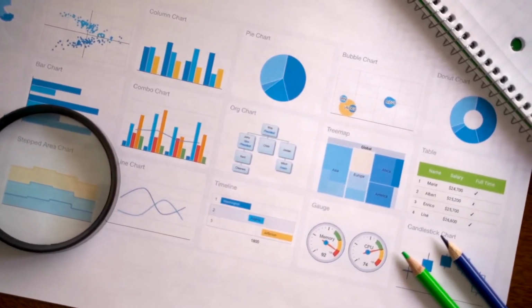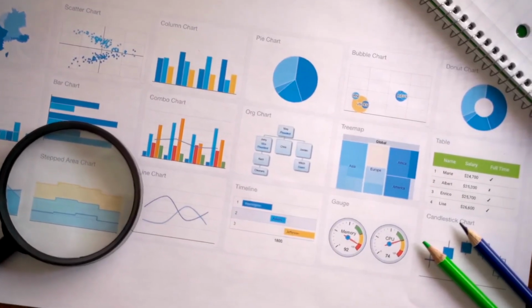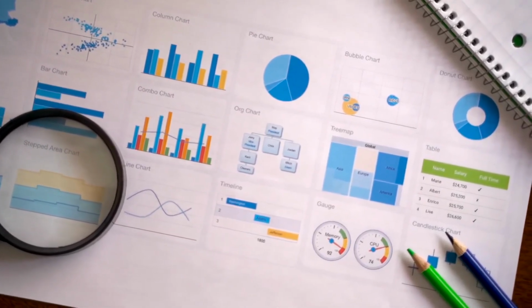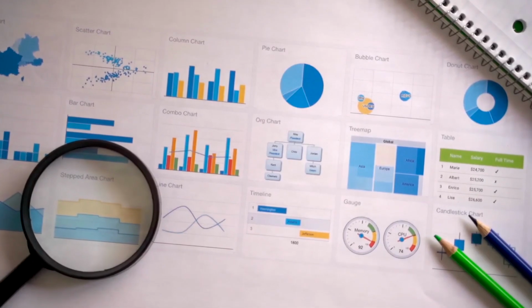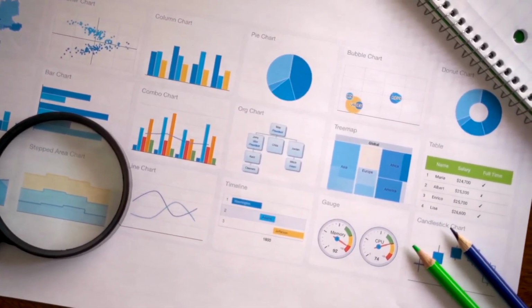Choose a few numbers that connect directly to the result you want. At the end of each week, compare the numbers with the previous week and change only one or two things. This makes it easier to learn what is working and prevents random changes from hiding the real cause of improvement.